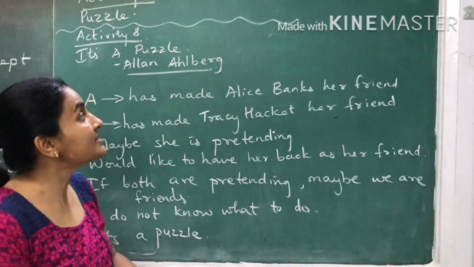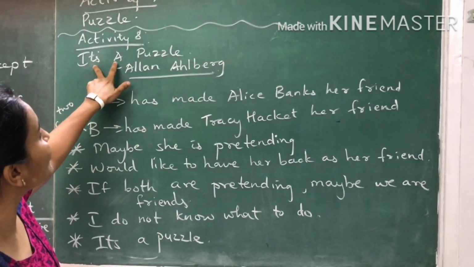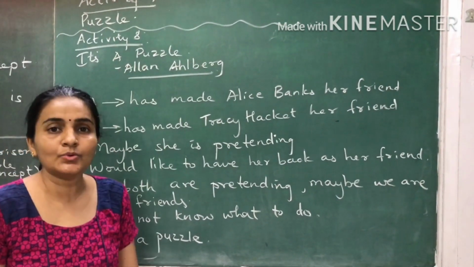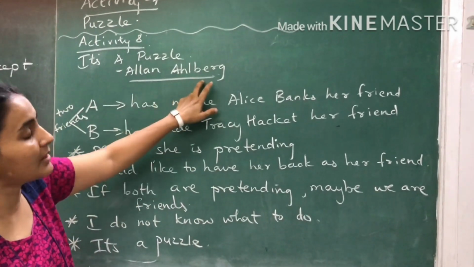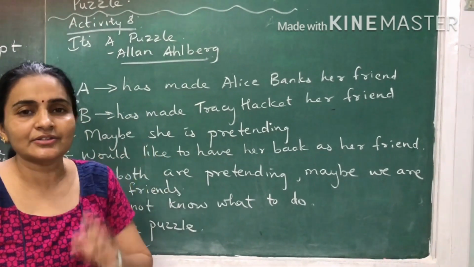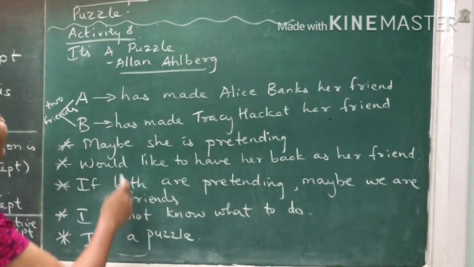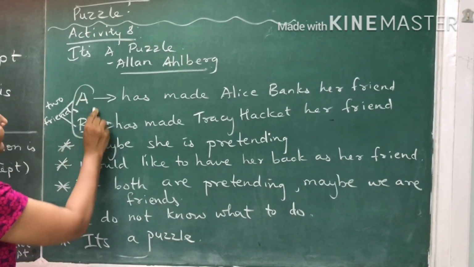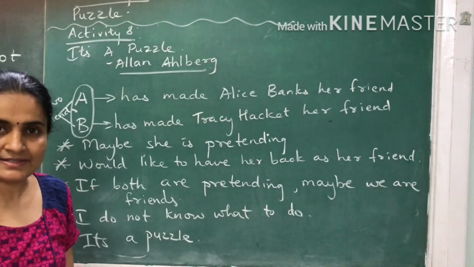Activity 8 is a poem and the title of the poem is It's a Puzzle. And who has written this poem is Alan Ahlberg. Now see over here in this poem, you can understand one thing. Say for example A and B are 2 friends.